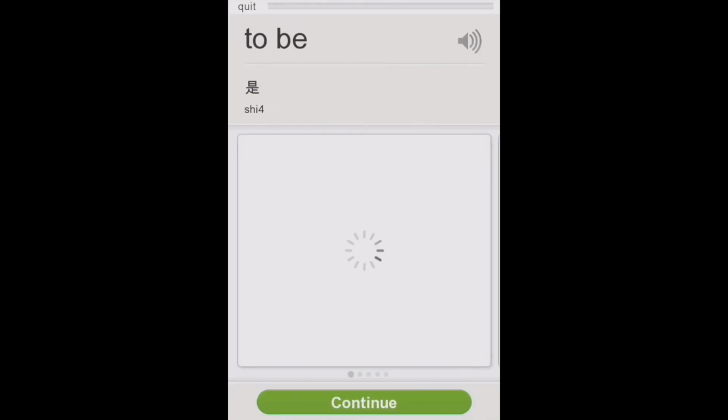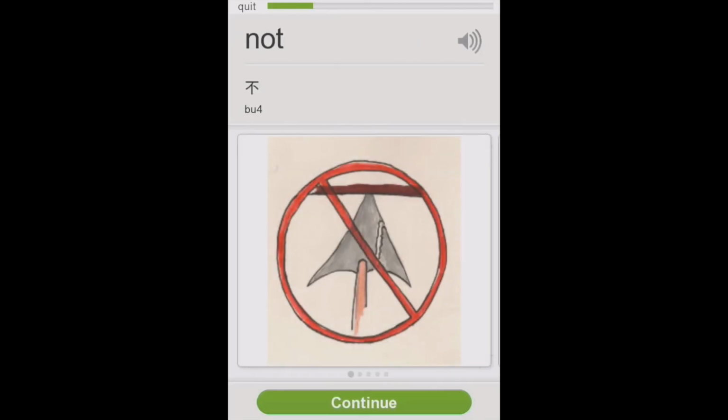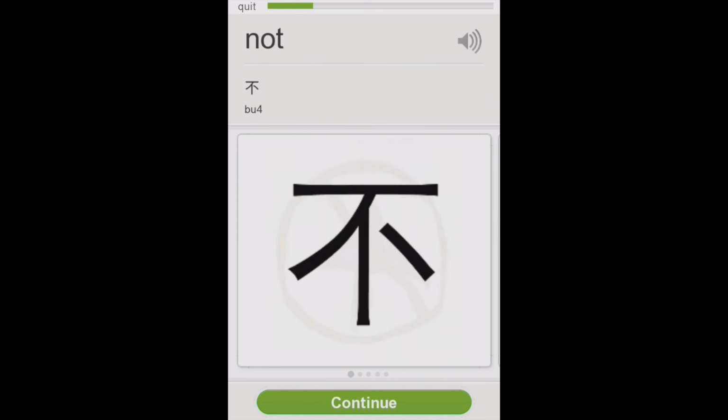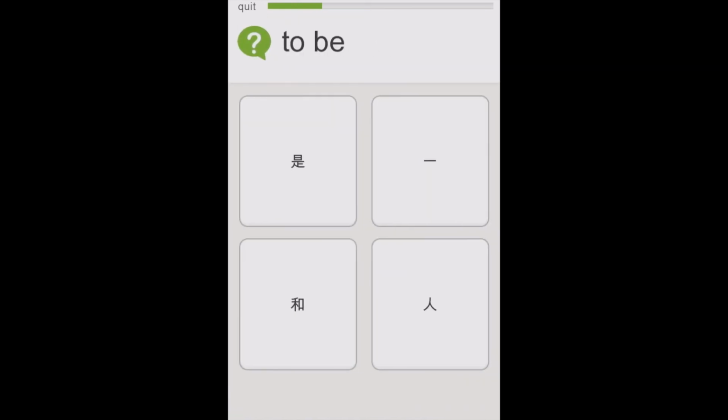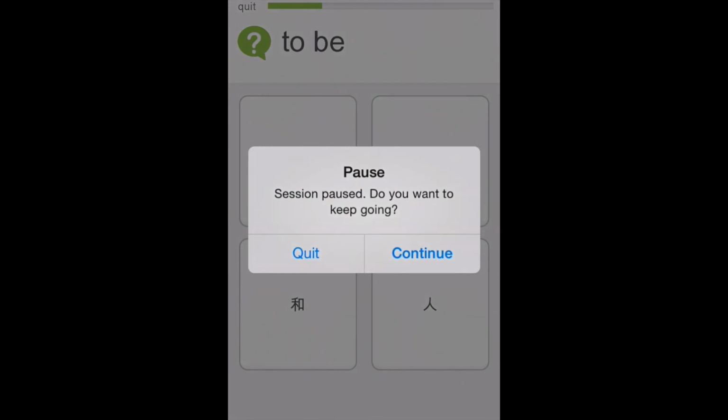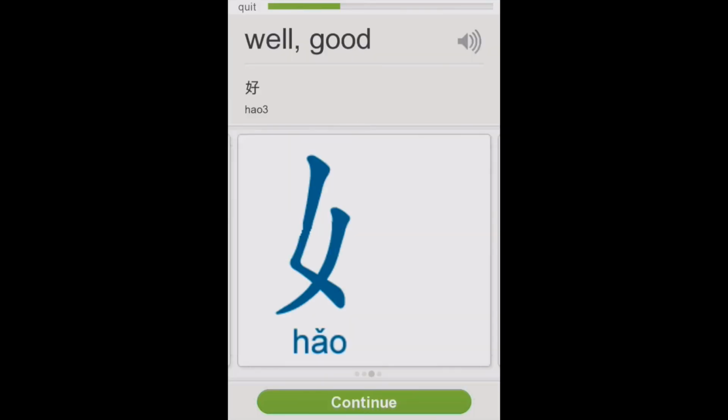Now, I especially like the audio pronunciation that Memrise offers in the app. So when you're learning or when you get a word correct, it'll say that word for you audibly.